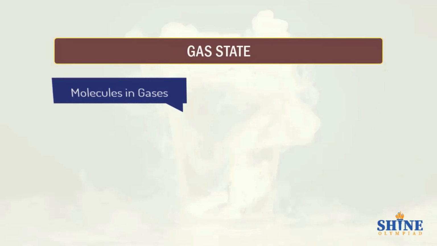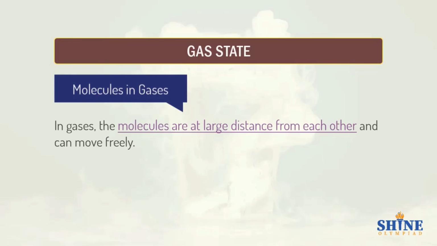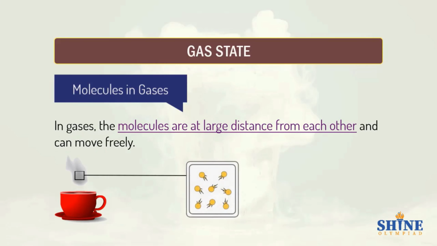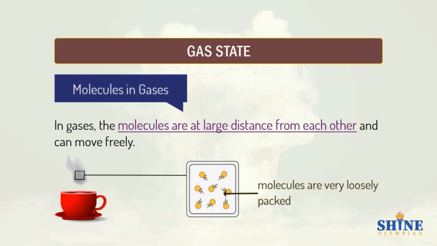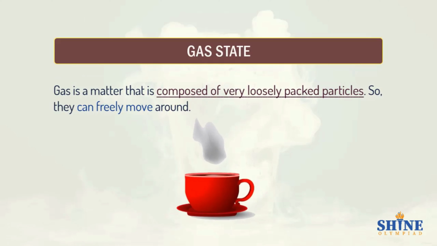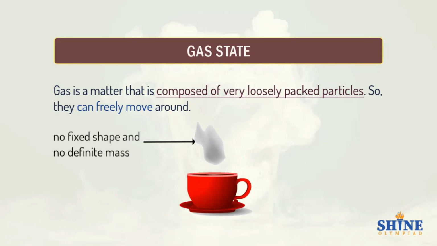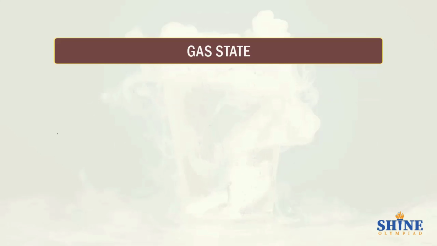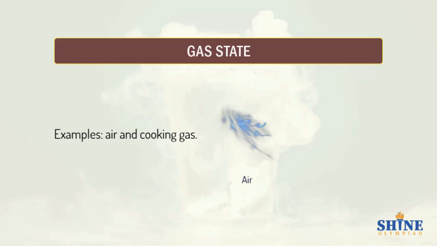Gas state. Molecules in gases. In gases, the molecules are at a large distance from each other and can move freely. Gas is a matter that is composed of very loosely packed particles, so they can freely move around. Examples: air and cooking gas.